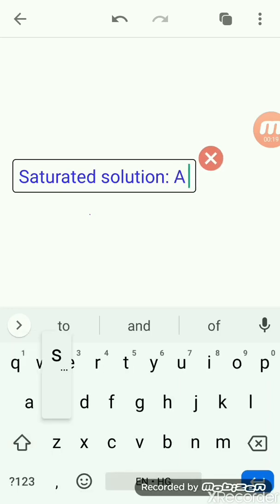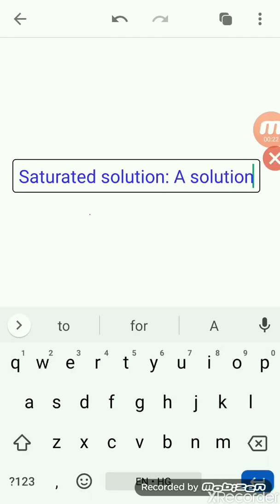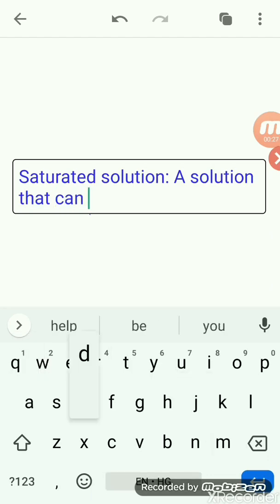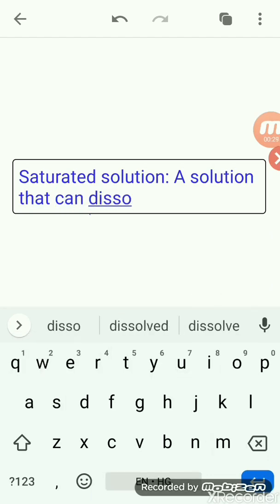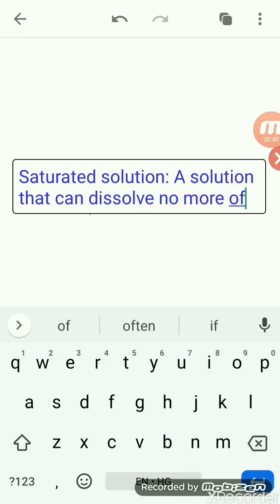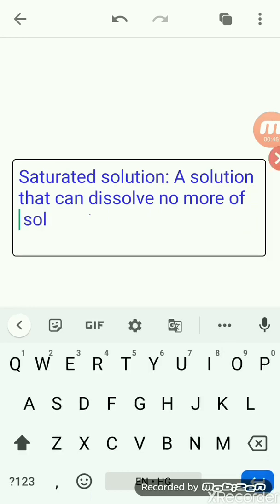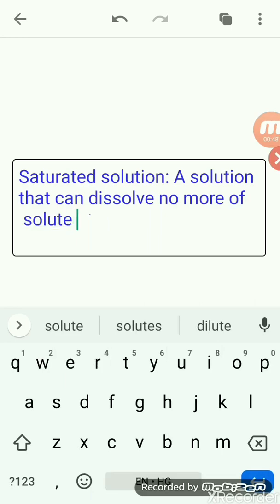A solution that can dissolve no more of solute is a saturated solution.